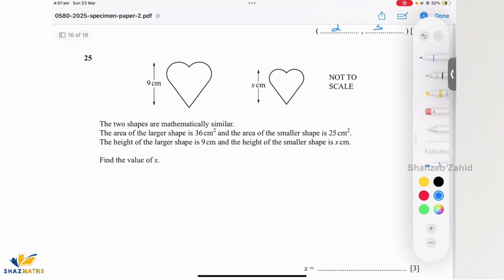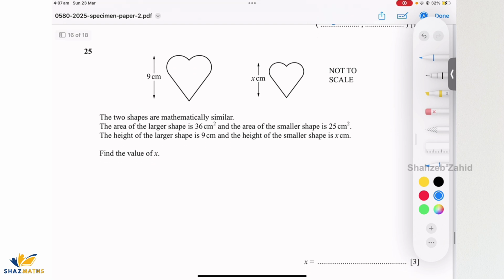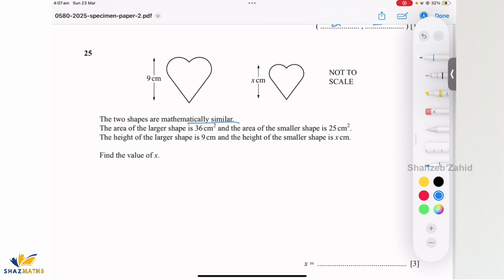Two shapes are mathematically similar. Area of the larger shape is this. Area of the smaller shape is this. Because they are similar, I do know it's going to be this formula: A1 by A2 equals L1 over L2 whole square. That is applicable, right? So let's call that A1 and let's call that A2. So area smaller is 25. So I'm going to say 25 over 36 equals the height of smaller, which is x, and height of larger, which is 9.